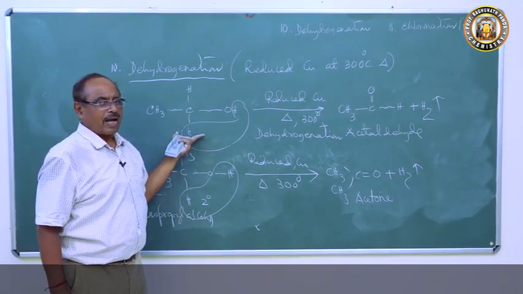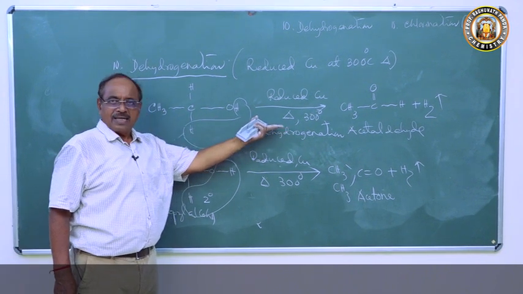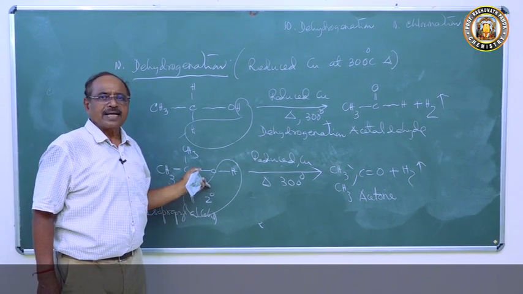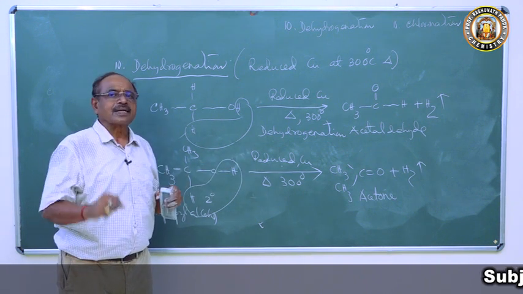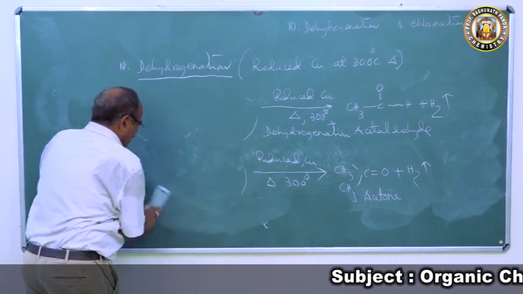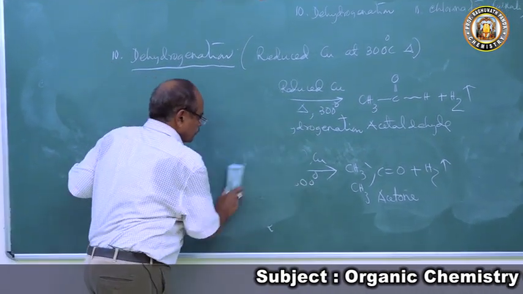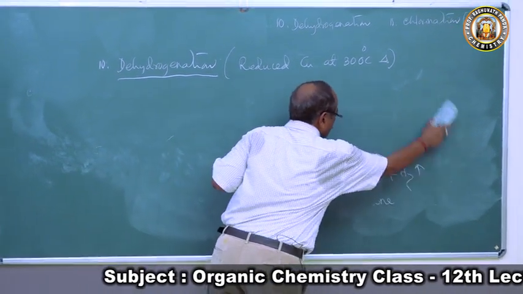So primary alcohol undergoes dehydrogenation when heated with reduced copper to form acetaldehyde. Secondary alcohol on dehydrogenation forms a ketone. Now tertiary alcohol will not undergo dehydrogenation. Now with this common sense, let's come to the tertiary alcohol. When heated with reduced copper, what will happen?